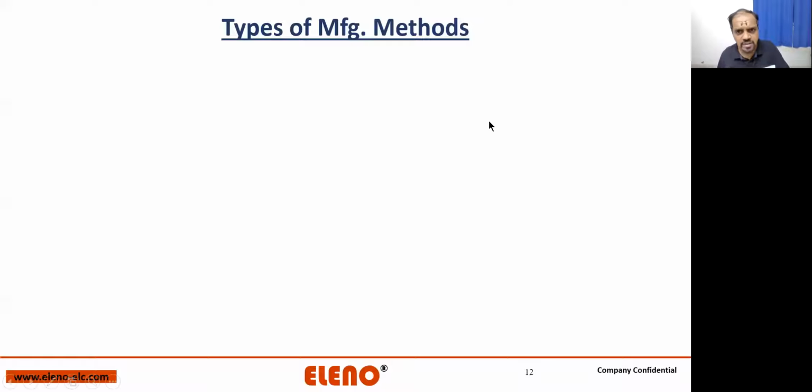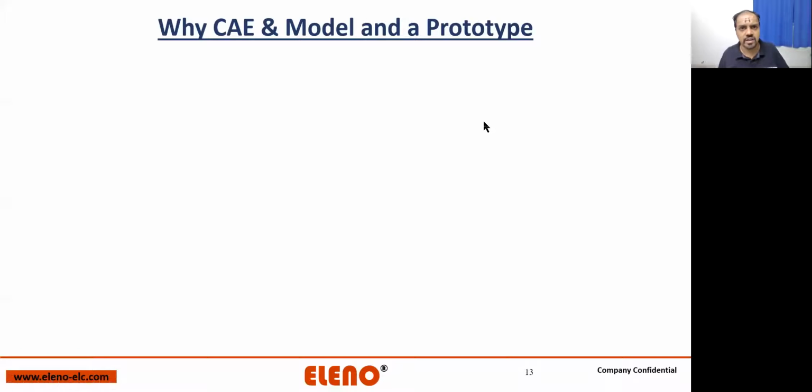Let's move forward with the next discussion. So types of manufacturing methods we have already seen. Yes, here you go. This is the discussion which we are supposed to do in very detail. Why CAE and model and a prototype. These are two different topics combined together. Why CAE is the first topic, and what is a model and what is a prototype.